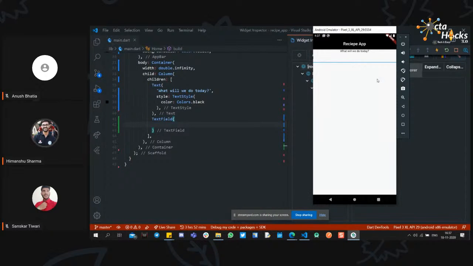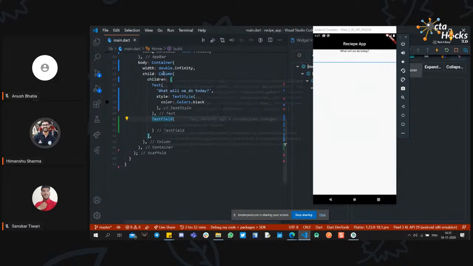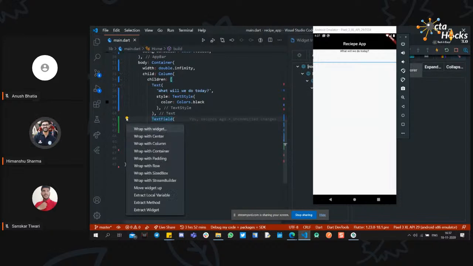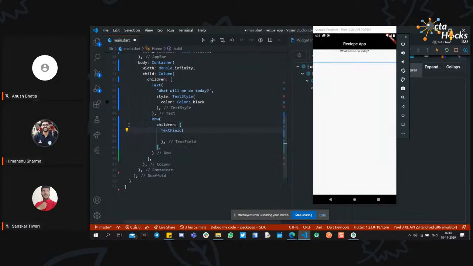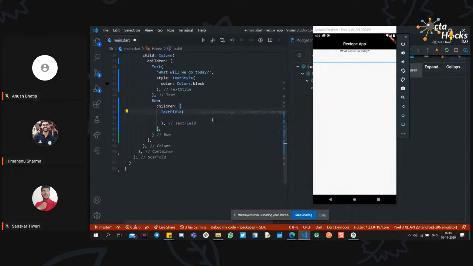We need a button. So I think we should have a button alongside the text field. To add a button alongside a text field, or add some widgets horizontally, we have another widget similar to column, which is Row, but it aligns the content horizontally. So if I wrap it up with a row, this can be helpful to wrap some widget with another parent widget. And if I save it,